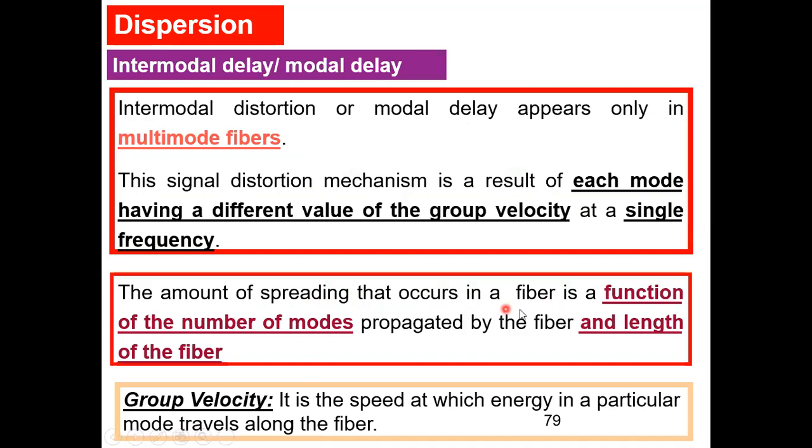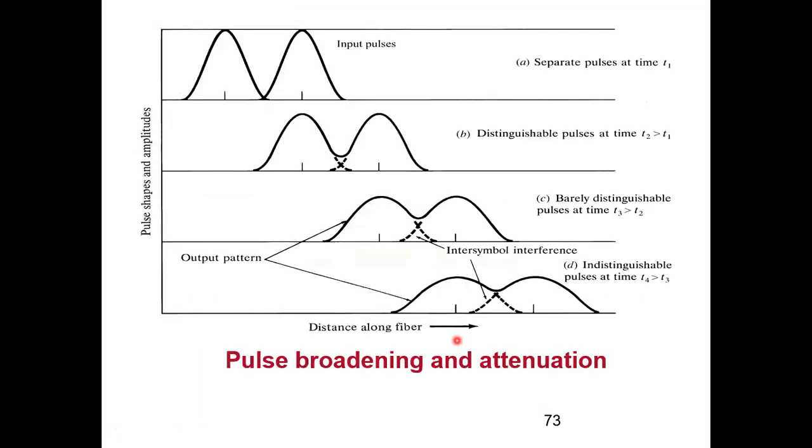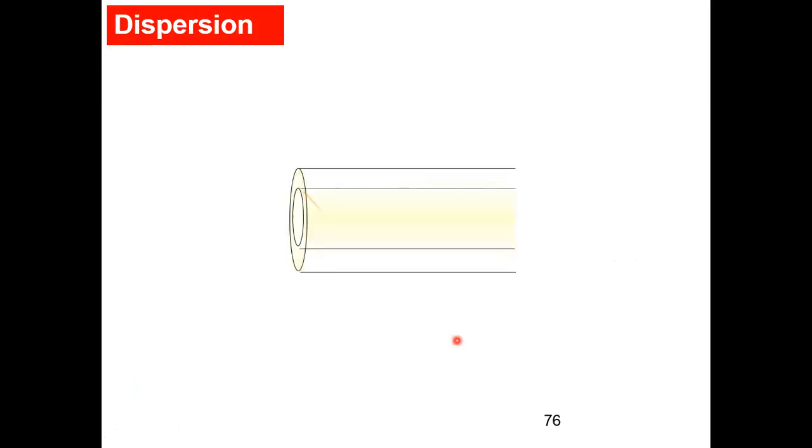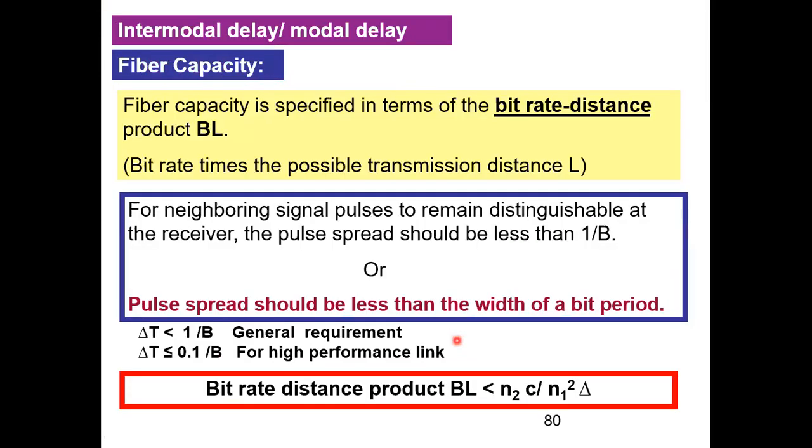So the amount of spreading that occurs in a fiber is a function of the number of modes propagated by the fiber and also the length of the fiber. As the length increases, see, attenuation was also increasing, and dispersion also, the spreading also is more. And if I want to prove this, already the first diagram says everything. This one. Okay, so as the length of the fiber increases, the dispersion is more. This I will tell later. There is some formula. I'll give you that formula after the derivation.